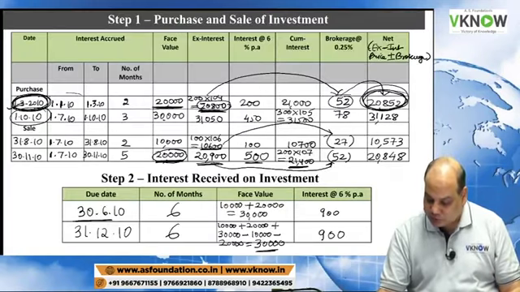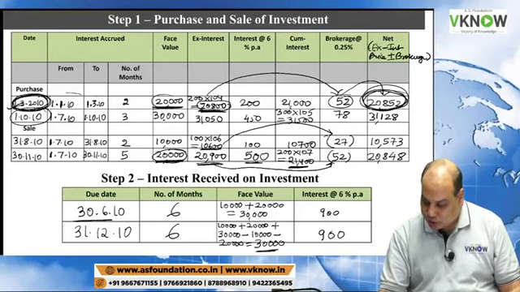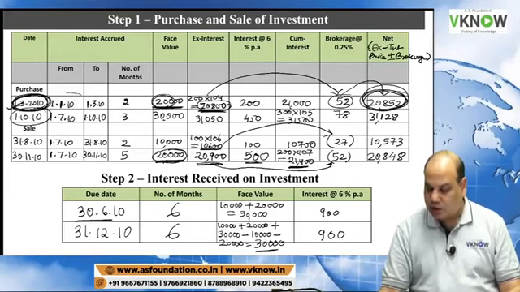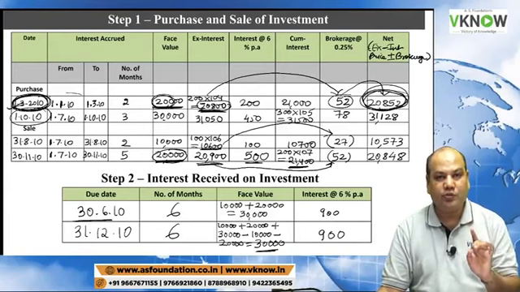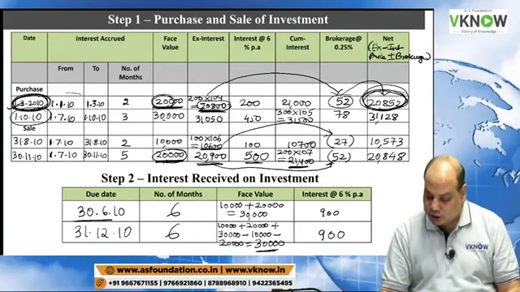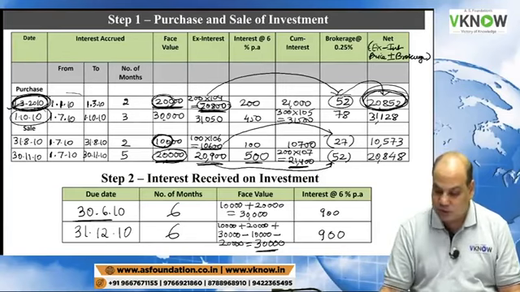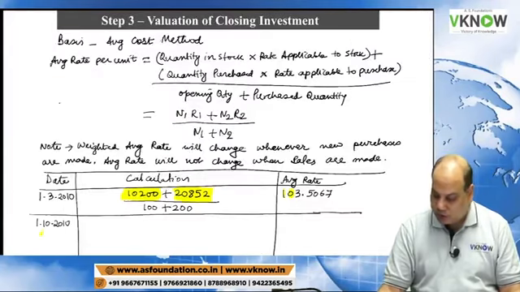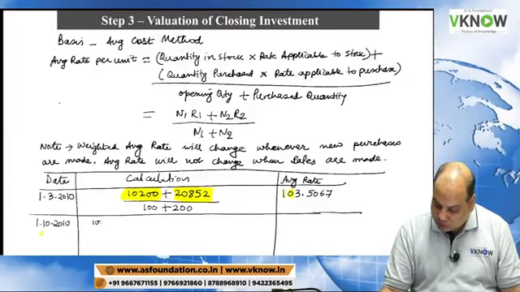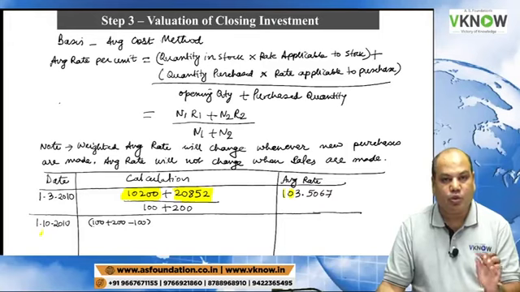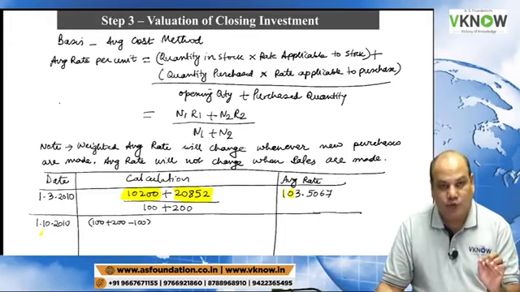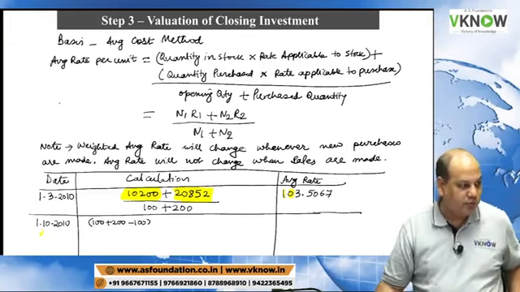Plus we had purchased 200 units on 1st March. 100 plus 200. But before 1st October, we have sold 100 units on 31st August. So we have 100 plus 200 minus 100. This is the quantity we are holding on the date of the new purchase, that is 1st October.